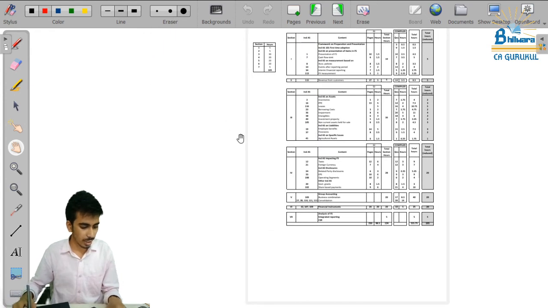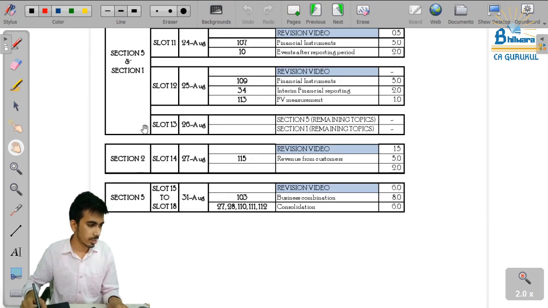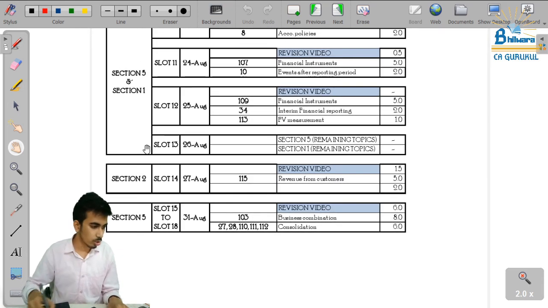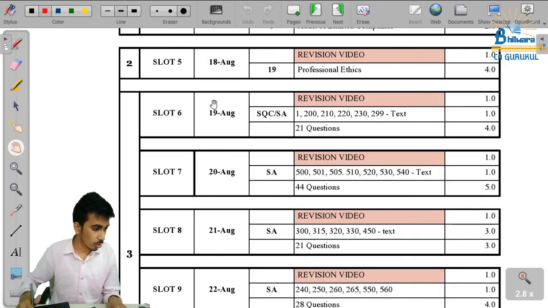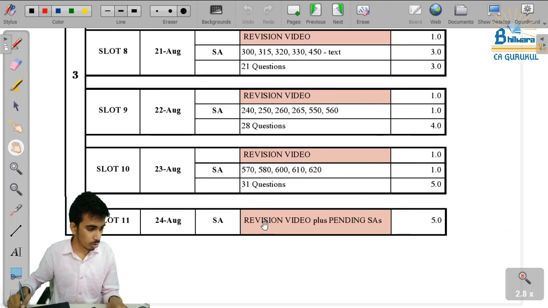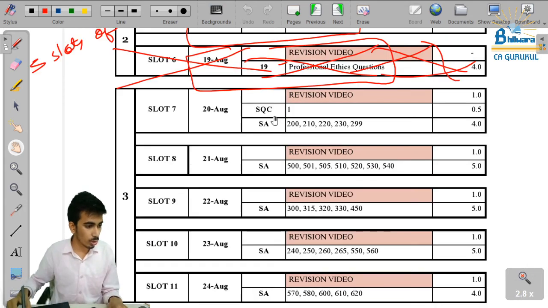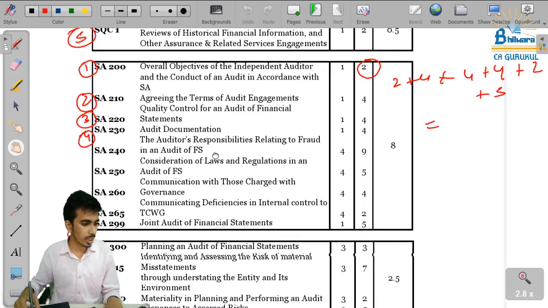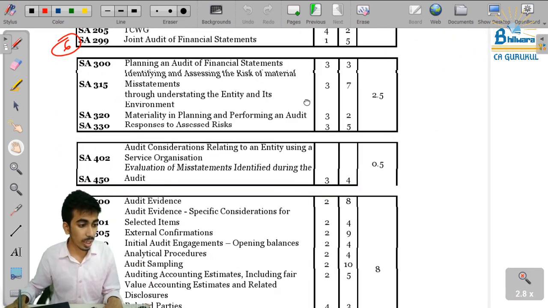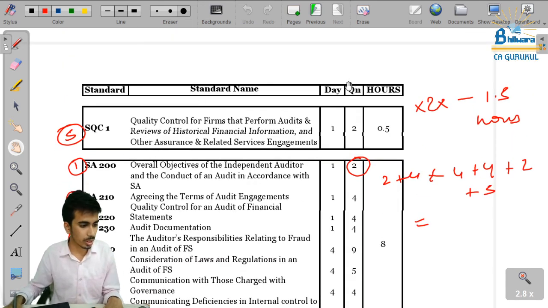I have made this entire 18 slots of FR. Same way I have made for audit also, I have made the further slots also till 24th of August. So if you want, you can ask me. You do not have to go through the last revision video, and these are the standards questions of Pankaj Garg scanner. So you can use Pankaj Garg scanner only. I have taken questions from Pankaj Garg scanner only.